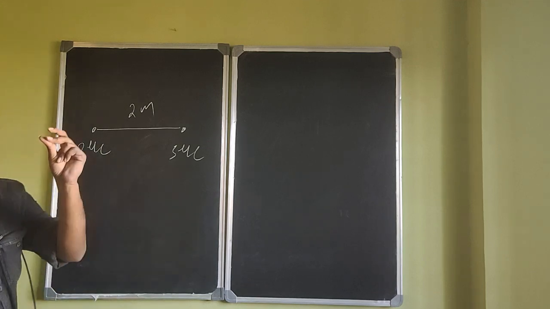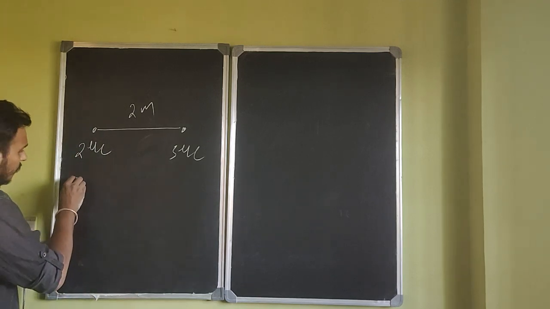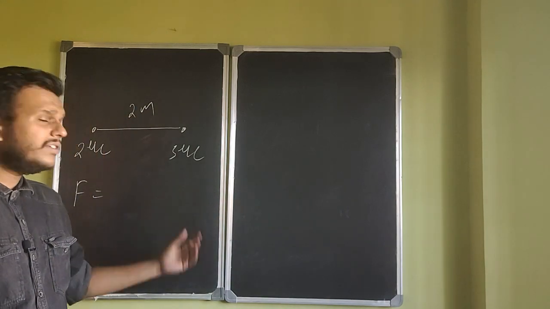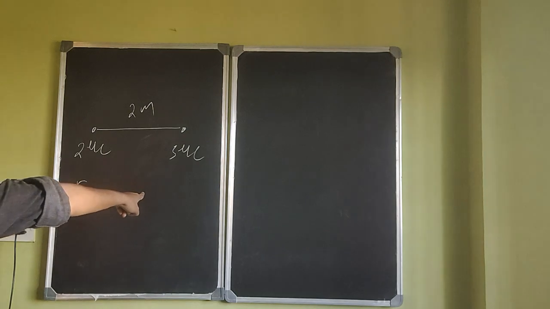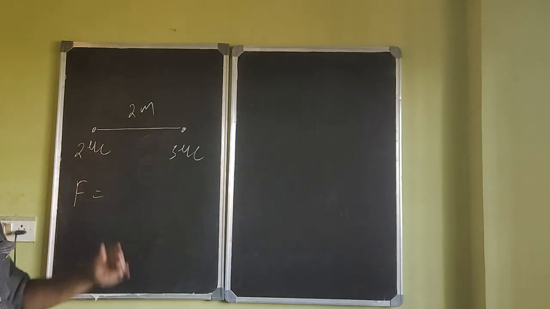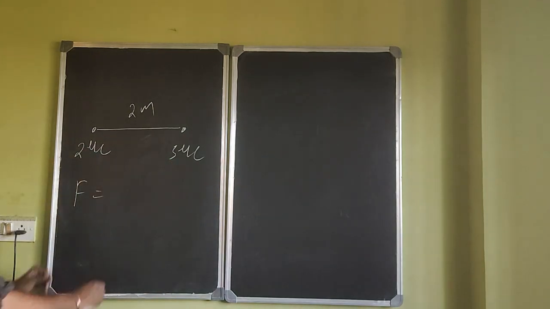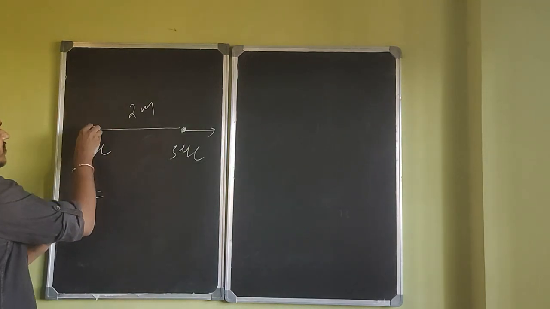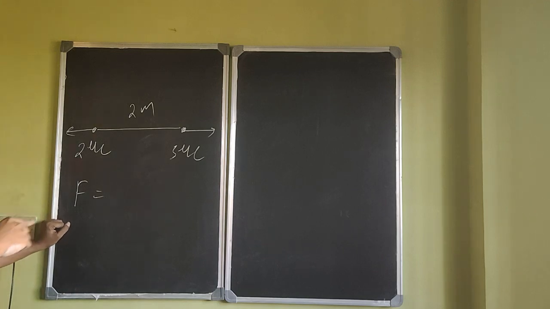Using Coulomb's law, you can do it in no time. So the force between them. First of all, can you tell me, is it attractive or repulsive? Repulsive. Right? Because both seem positive. It is going to be repulsive. So this charge will be repelled by this charge in this direction. We'll talk about that more in a minute.